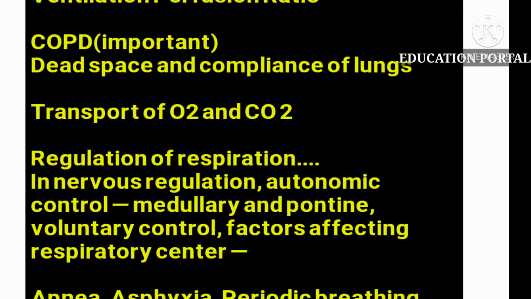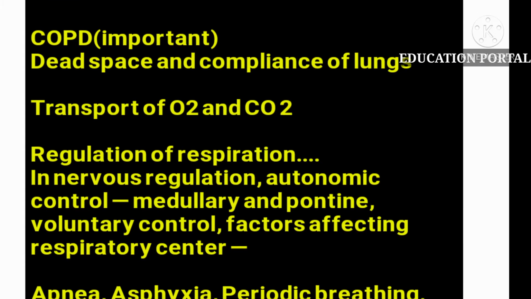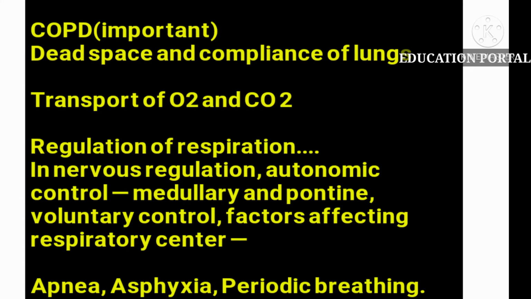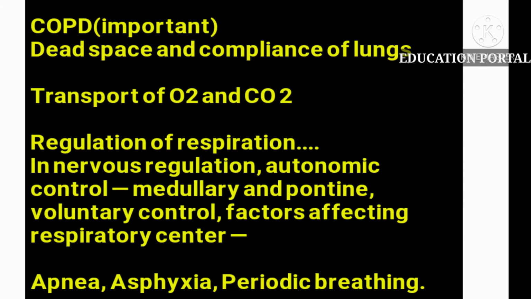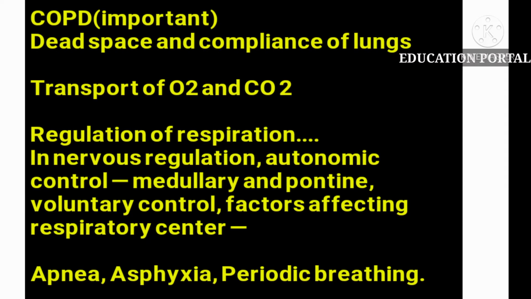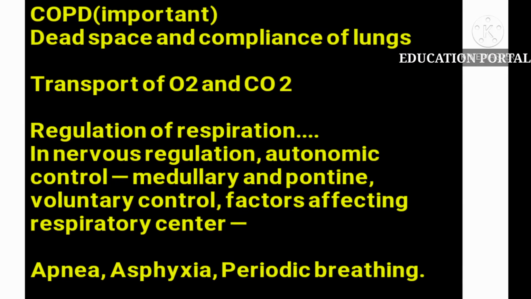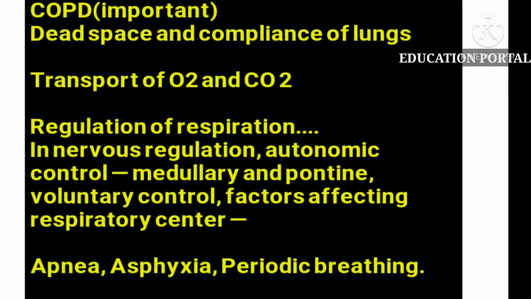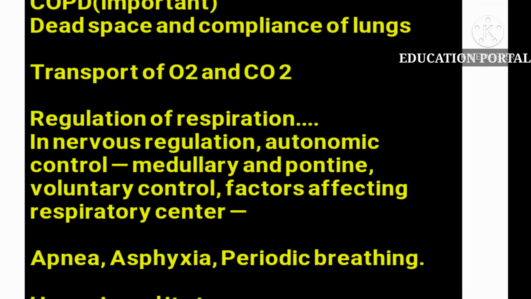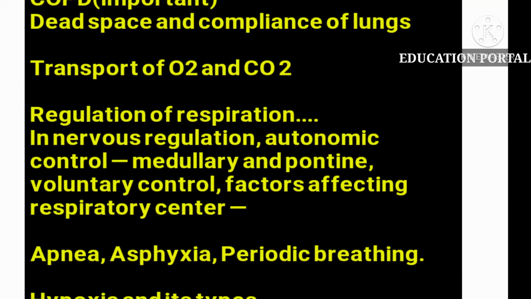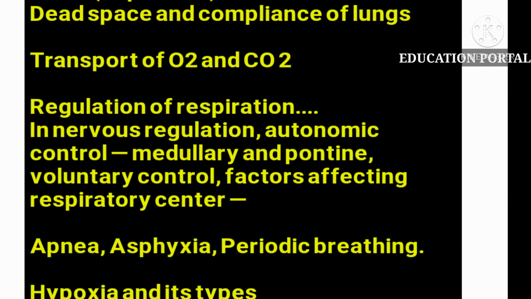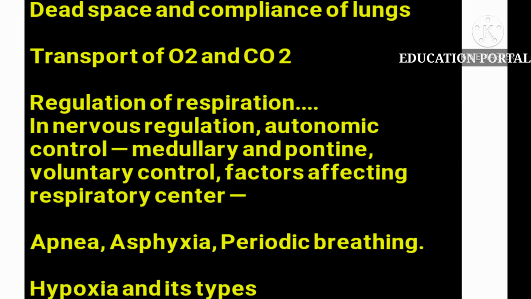Students, the next important topic is the transport of oxygen and carbon dioxide in our body. This is a very important topic in the respiratory system physiology. Student, the next important question, and this question has been frequently asked in the respiratory system physiology, is the regulation of respiration. How the rate of respiration is regulated in our body. This is very important. Students, you should also know the ways of regulation of respiration. For example, nervous regulation, autonomic control, medullary and pontine, voluntary control, and the factors which affect the rate of respiration.